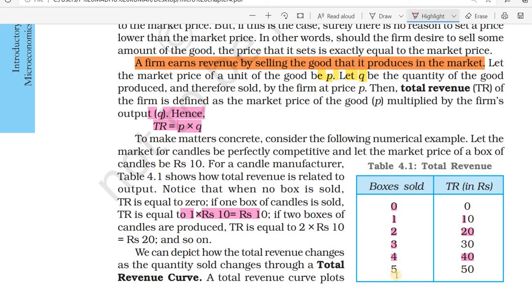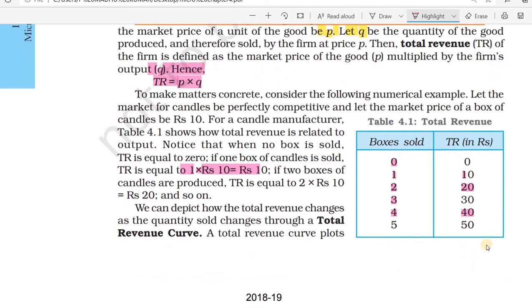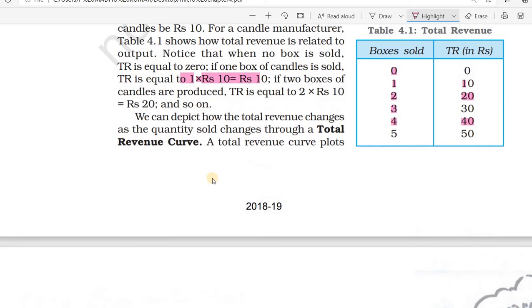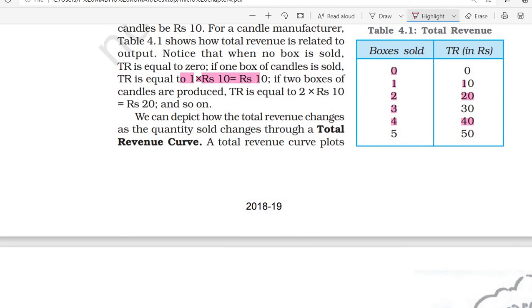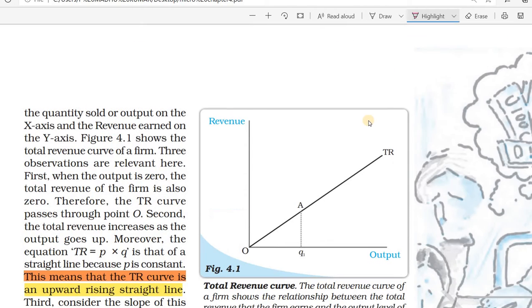If he sells 5, then 5 into 10, 50. Price into quantity is the total revenue. Then we can draw a diagram from this table.